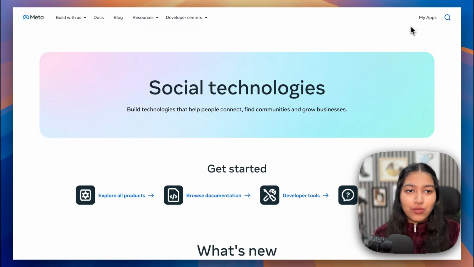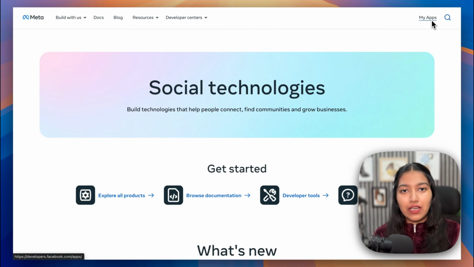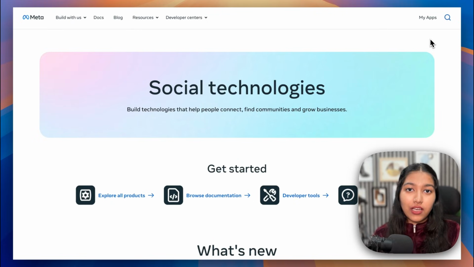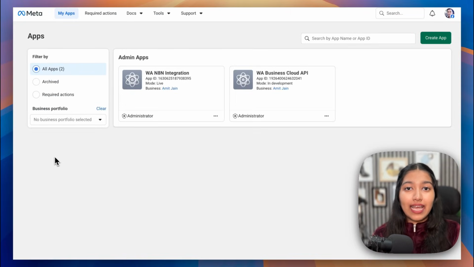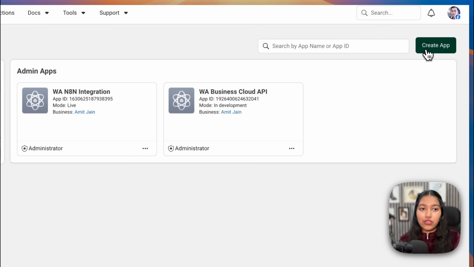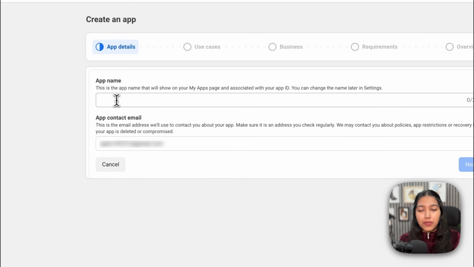And then all you have to do is click on the Get Started button here and connect your existing Facebook account. It could be your business's Facebook account or your personal one, but I would suggest you go with the business's Facebook account. Since I already have an account, I'm going to click on My Apps, and that should take me right here. Now, regardless of if you had an account before or not, all you have to do is create an app. So just look for the option to create app, give your app a name,